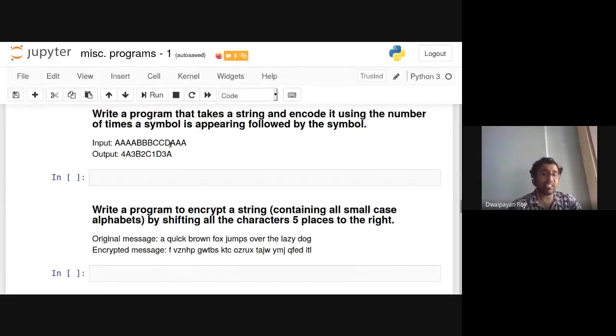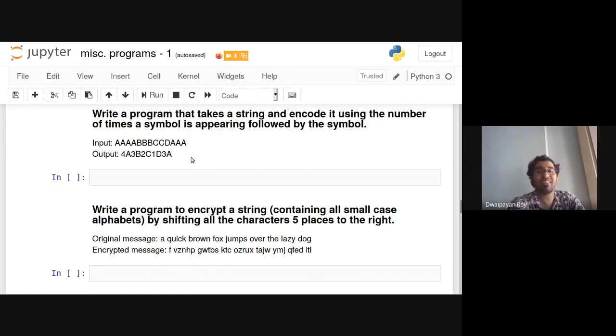As you know, the gene sequence consists mainly of 4 characters, 4 alphabets: A, G, T and C. It is a huge gene sequence, and everyone's gene sequence is different. So we can encode a gene sequence using this kind of encoding algorithm. I hope it's easy to write, right? Am I right, or am I expecting more from you?